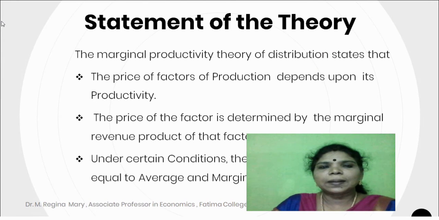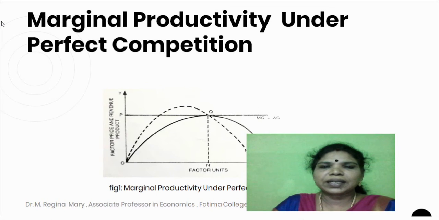Statement of the theory. The marginal productivity theory of distribution states that the price of the factor of production depends upon its productivity. The price of the factor is determined by the marginal revenue product of that factor. Under certain conditions, the price of the factor will be equal to average and marginal product of that factor. Diagrammatic explanation of marginal productivity theory of distribution under perfect competition.